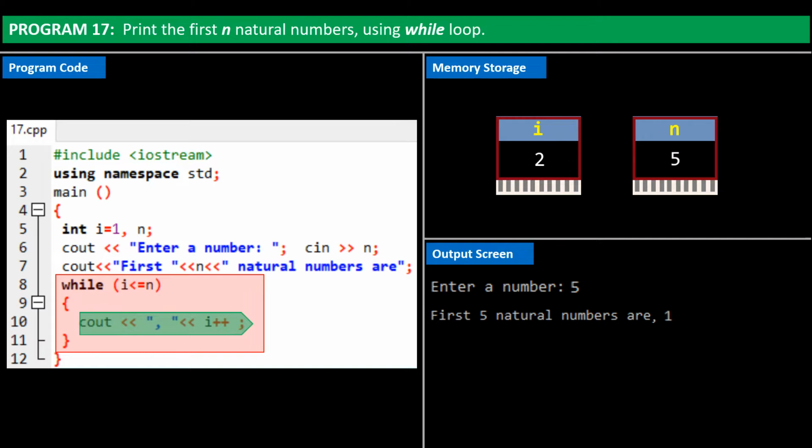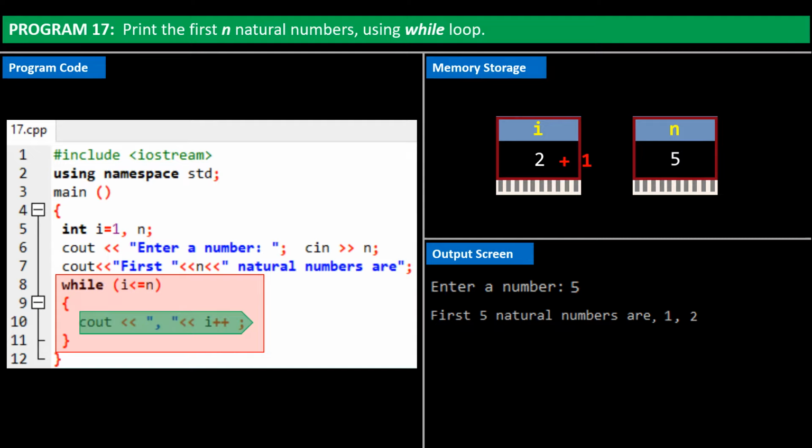i now becomes 2. Program control checks if any statements are there to be executed in this while loop. It then returns to check condition at top of the loop. It checks if i is less than or equal to n, i is 2, and n is 5. Hence i is less than n. So control once again enters the while loop. On output screen, it prints a comma, followed by the value of i, that is, 2. The value of i is increased by 1.